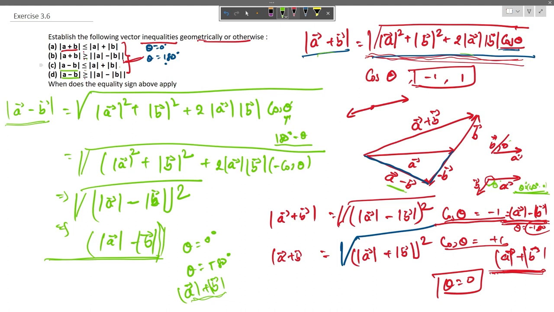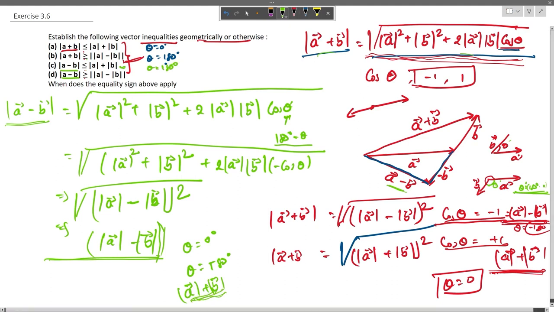The equality will hold when theta equals 180 degree, because the maximum that it can have is a plus b, else it is always going to be less than that. The least that it can have is a minus b, which can be clearly seen in option D when theta equals 0 degree, like in this case.